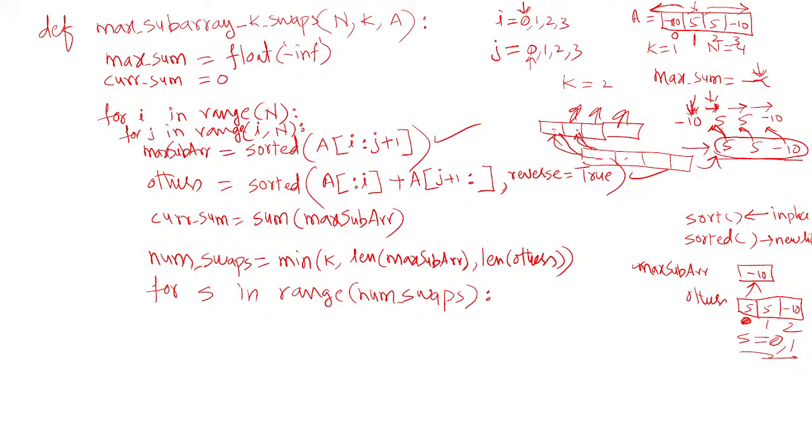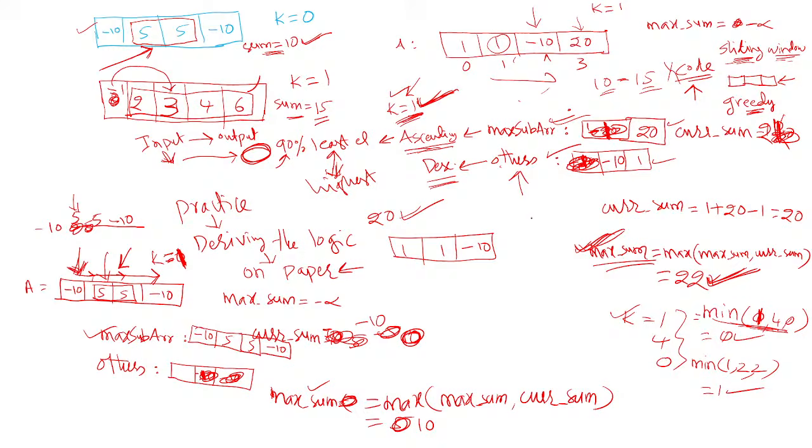For S in range, number of swaps. S value is 0 in our case. Now what we need to do is decide whether we need to perform a swap or not. How do we check that? We'll check whether others contains a greater number than the number in the subarray, that is, the number at index 0 in both. If this is greater, then you need to perform a swap.